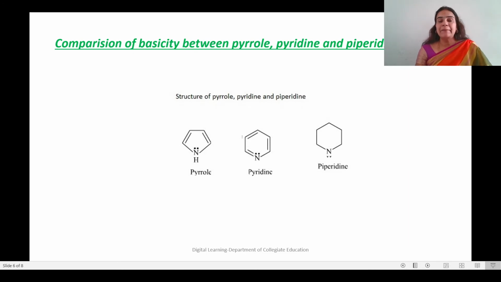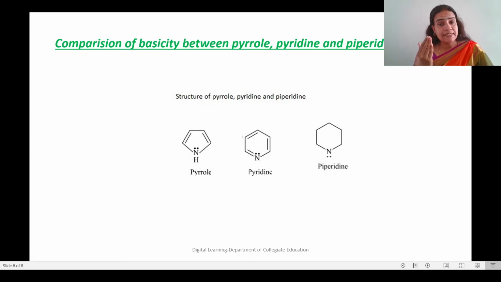Then how can we compare the basicity of pyrrole, pyridine and piperidine? To know this, we should know what causes basicity. Basicity is due to the presence of a lone pair of electrons on the nitrogen atom. These 3 compounds contain a nitrogen atom, and in all 3 compounds there is a lone pair of electrons on nitrogen. So how can we compare the basicity?